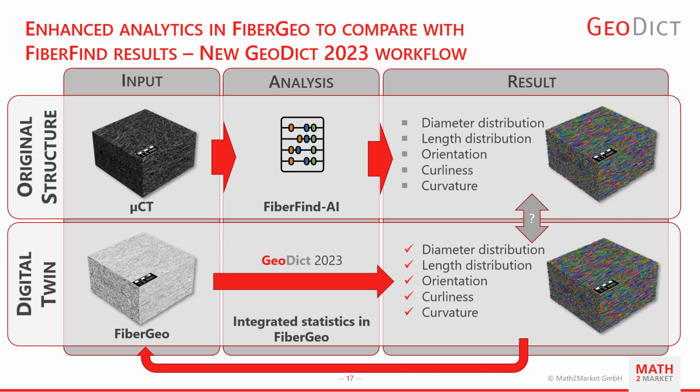In Geodict 2023, we made it easier for you. When creating a fiber structure with FiberGeo, it now displays the same statistics that you could previously obtain with FiberFind AI out of the box in the result of a FiberGeo creation process. This makes it a lot easier and faster for you to get to your digital twin. This also enables a way of optimizing the FiberGeo creation parameters automatically within a GeoApp. If you are not yet familiar with the concept of GeoApps, stay tuned for the presentation by my colleague Matthias Fingerle later in this session.